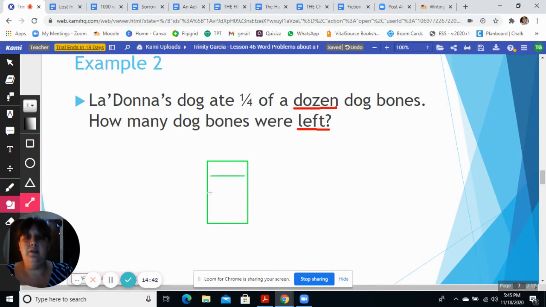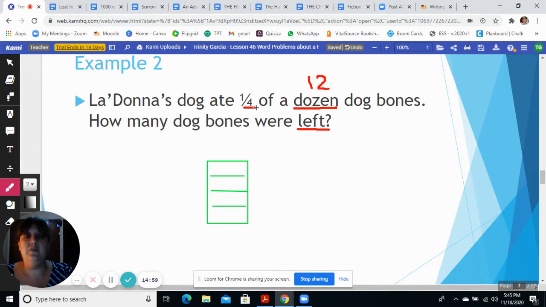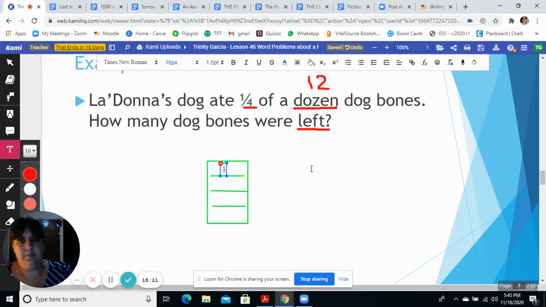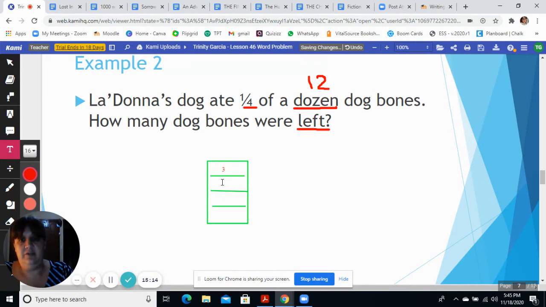1, 2, 3, 4. Okay, and then we need to divide 12, because remember that this dozen equals 12. We need to divide 12 by our denominator, which is 4, right? And 12 divided by 4 is 3. So then we're going to go ahead and put 3 in each of our segments here. In each of our fourths, we're going to put 3.